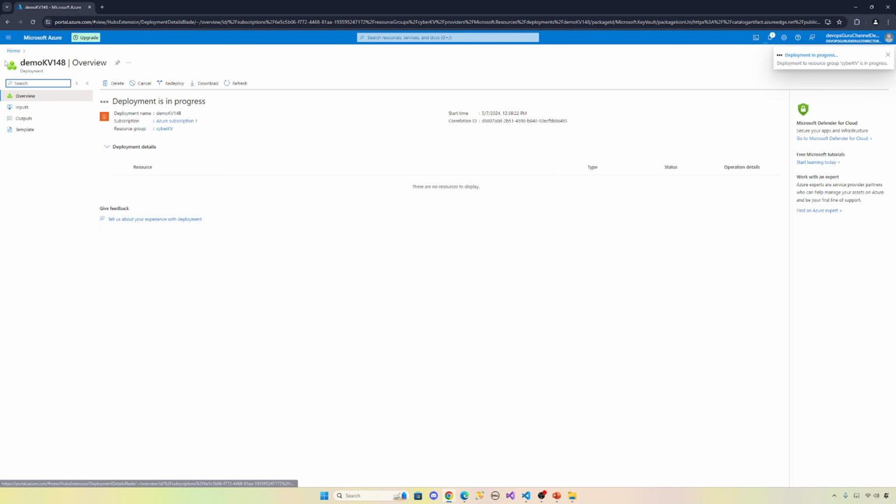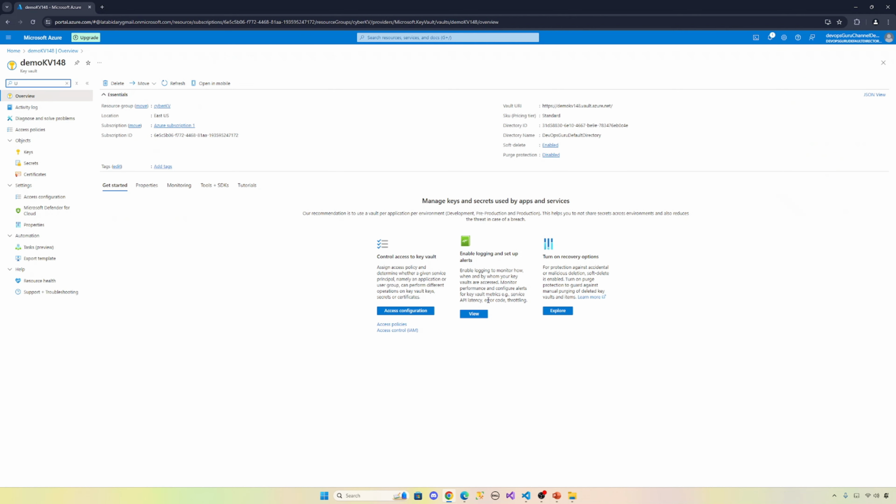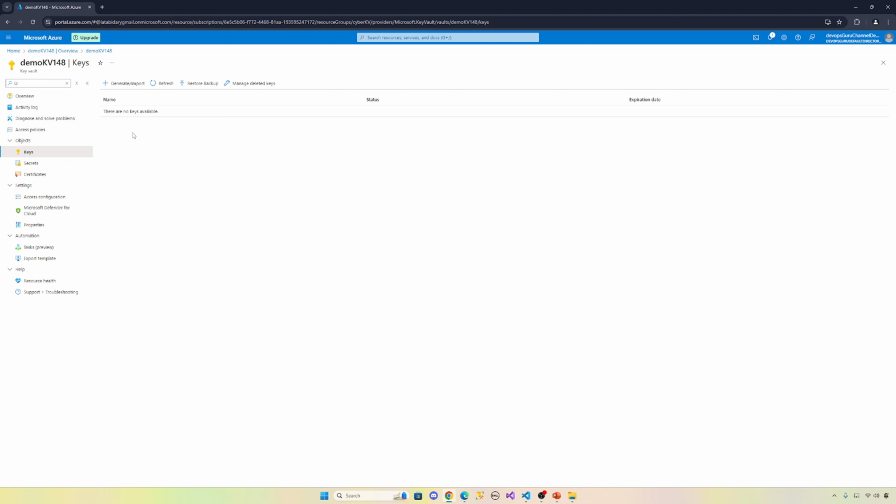Inside the key vault, you have 3 objects. It's a deployment in progress. So inside the key vault, you have 3 objects: key, secrets, and certificate. So let's go to IAM.